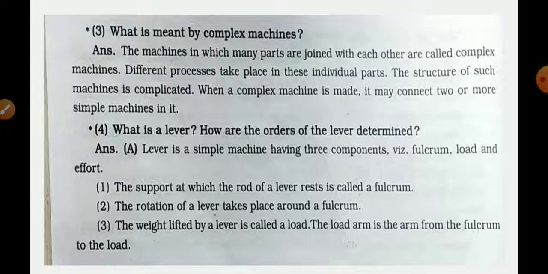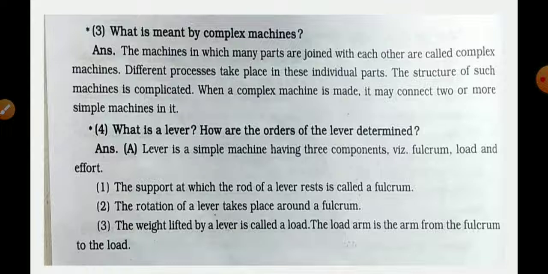What is a lever? How are the orders of the lever determined? A lever is a simple machine having three components. What are they? Fulcrum, load and effort. First, the support at which the rod of a lever rests is called a fulcrum.